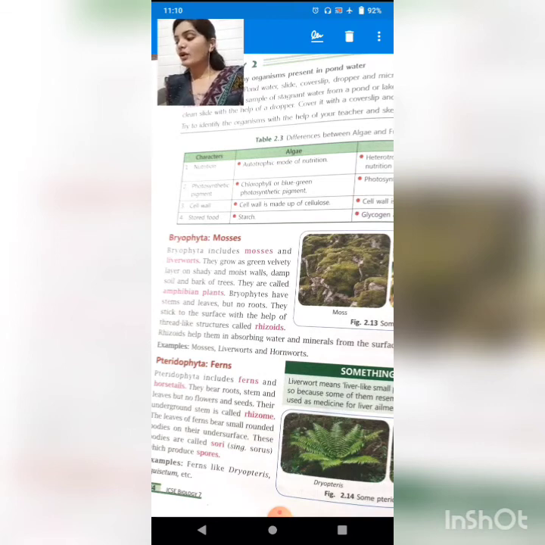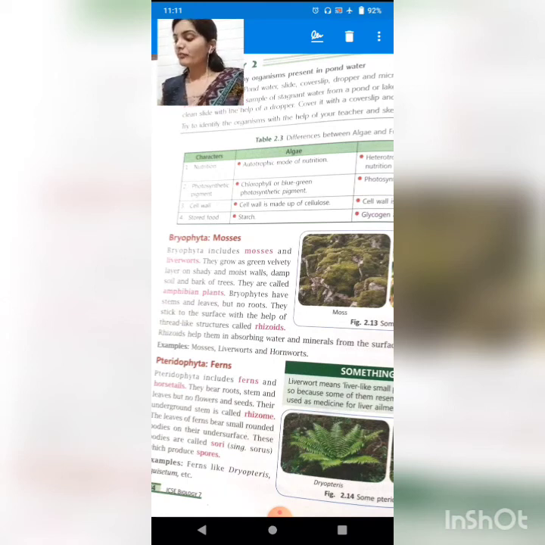Ornamental plants means the plants which you use for decoration and gardening purposes. Pteridophyta includes ferns and horsetail. They bear root, stem and leaf but no flower, and no fruit.